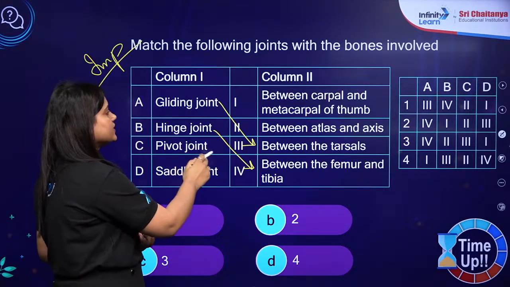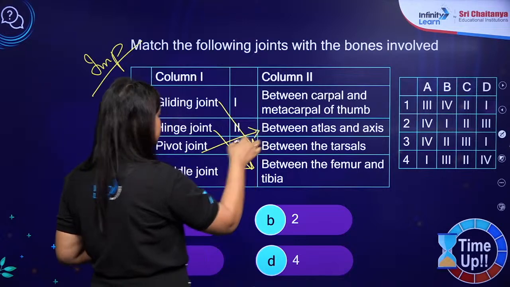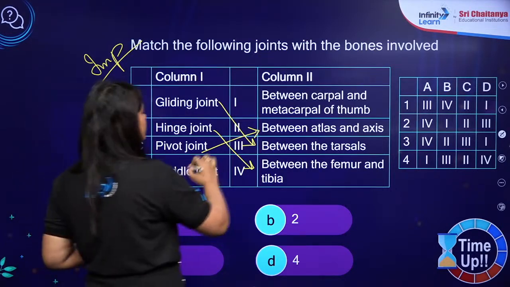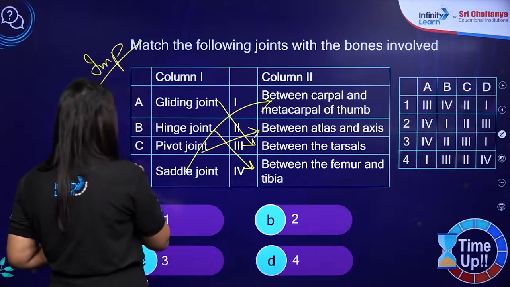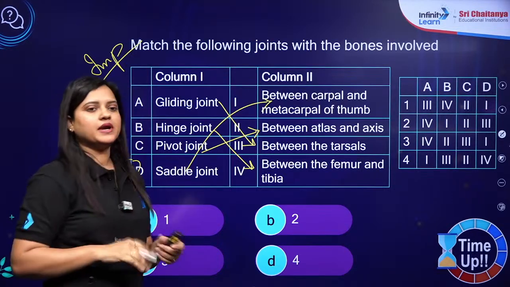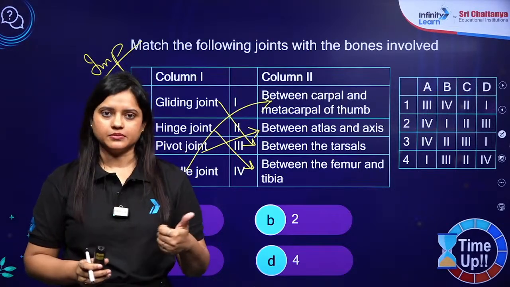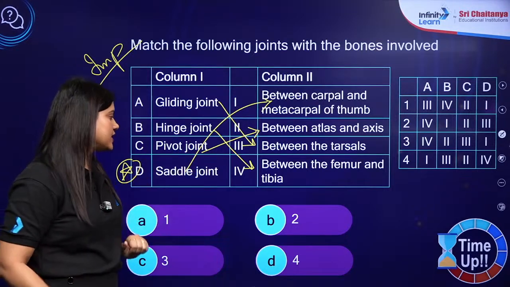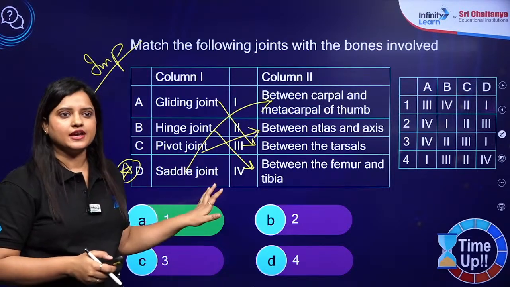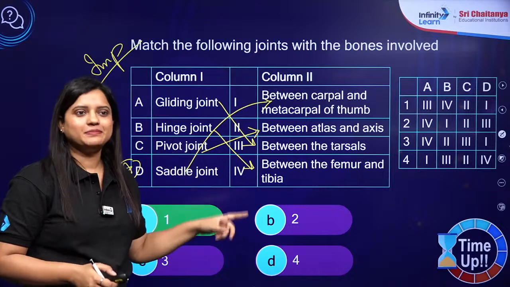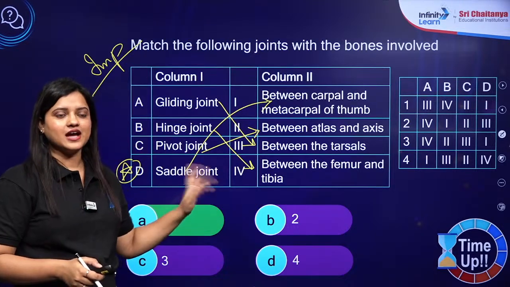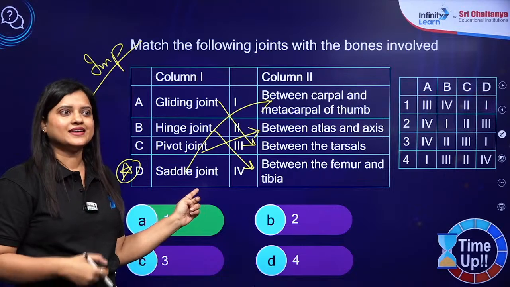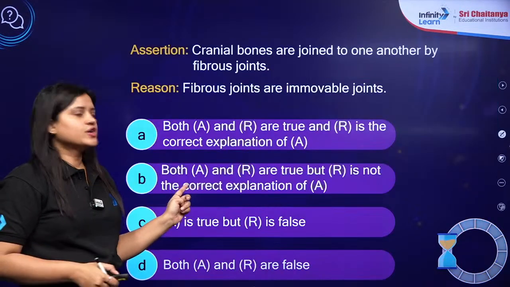Pivot joint is between the atlas and axis, the first and the second vertebrae, and saddle joint will always be there in your thumb, between the carpals and the metacarpals of your thumb. Okay, very important question for NEET. So correct answer for this question will be A, everyone. Not B, not C. ध्यान से देखो, correct answer यहाँ पर क्या होगा? A. चलो. Next question पे आते हैं.